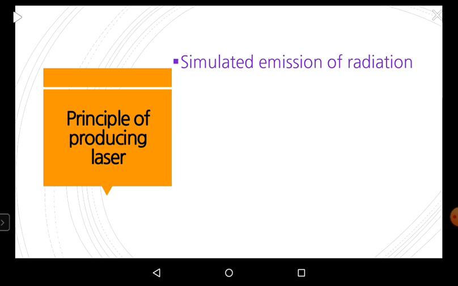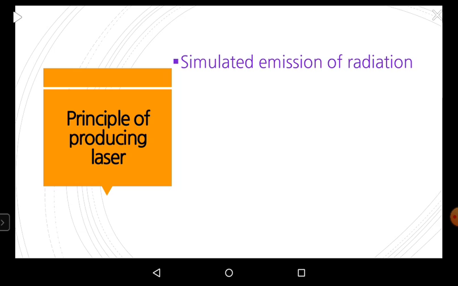And we should observe one thing, that during the spontaneous emission, all the atoms do not reach the same energy level. Therefore, they do not release equal photons during the spontaneous emission. And the second thing is, the lifetime of an excited atom in the higher energy level is 10 to the power of minus 9 seconds, which equals 1 nanosecond.